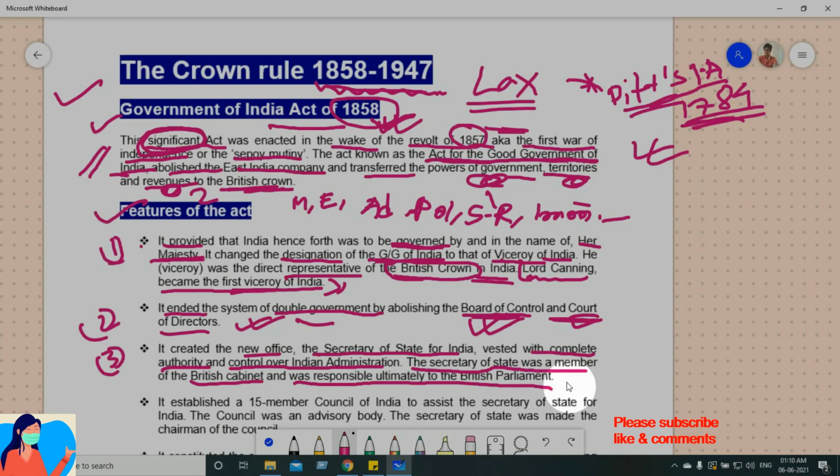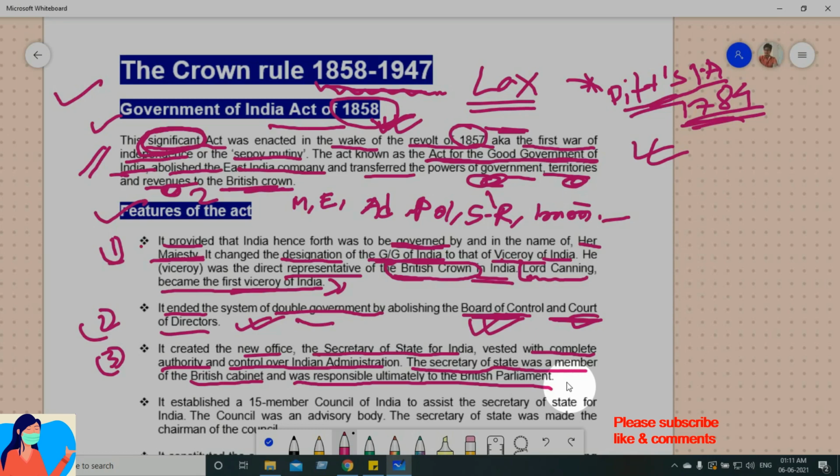Under this act, the new office, also known as Secretary of State for India, was established. नया ऑफिस बनाया गया है, सेक्रेटरी अपॉइंट किया गया है with complete authority and control over Indian administration. So this secretary would be looking after the Indian affairs. उसके लिए बिल्डिंग भी बनाया गया है.